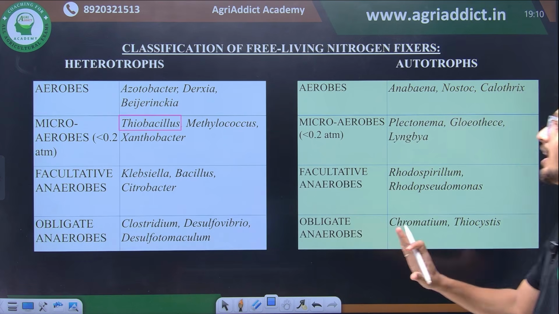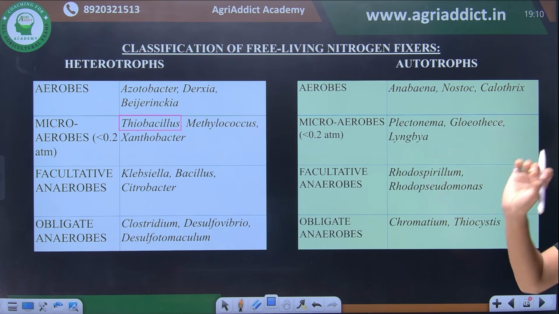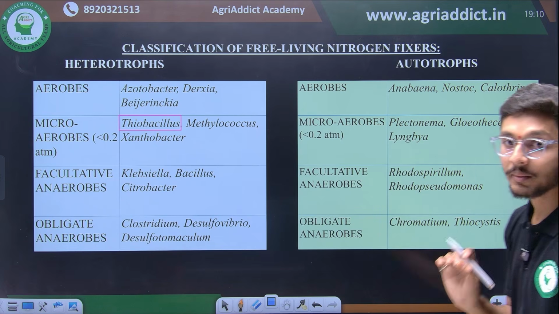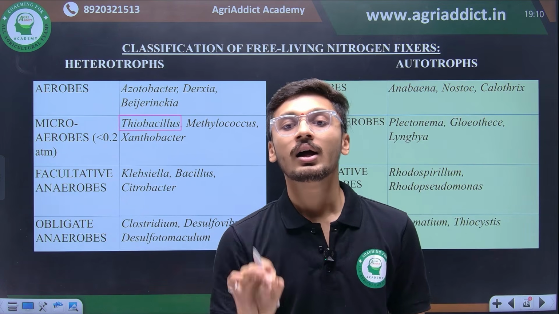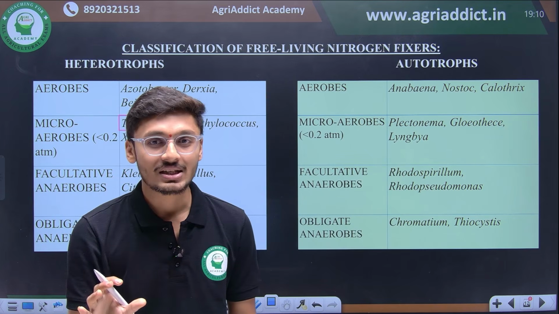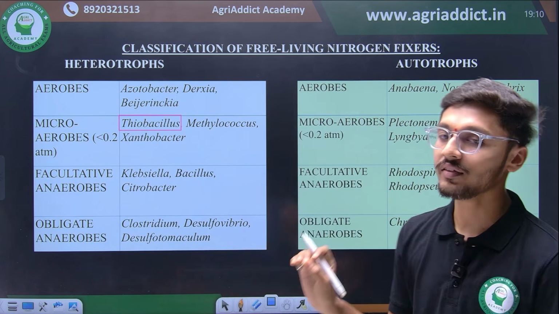Okay, then we have microaerobic organisms with autotrophic mode of nutrition and free living nitrogen fixation. These are Plectonema, Gliotheca and Lingbaea. We know that Lingbaea, Plectonema and Gliotheca are the organisms which are microaerobic in nature. They have autotrophic mode of nutrition and they are free living nitrogen fixers.